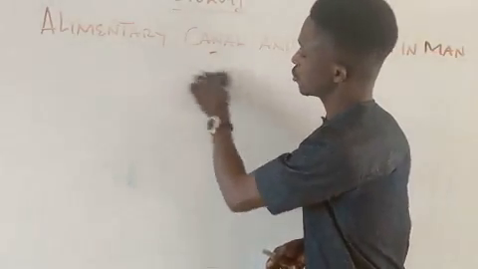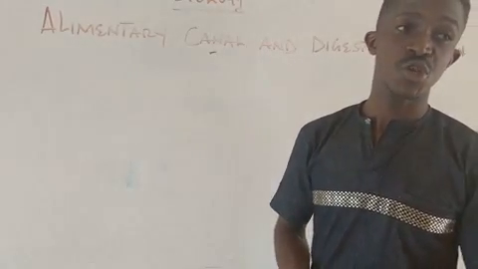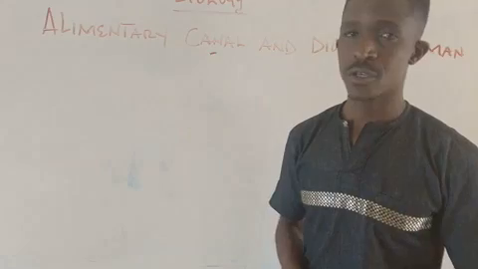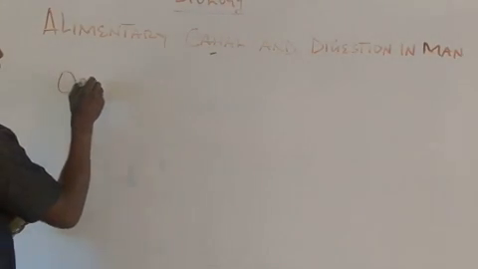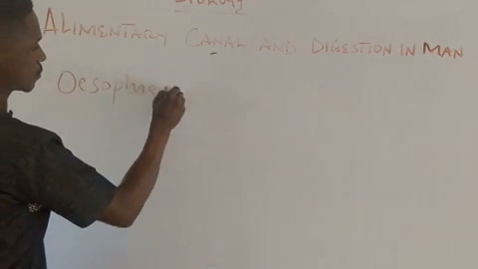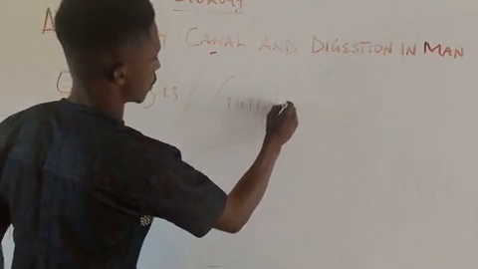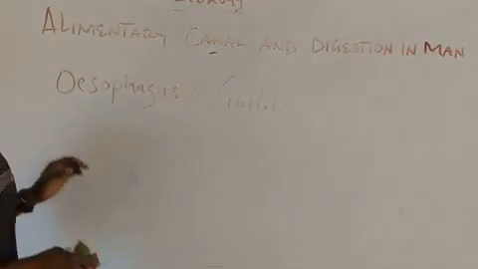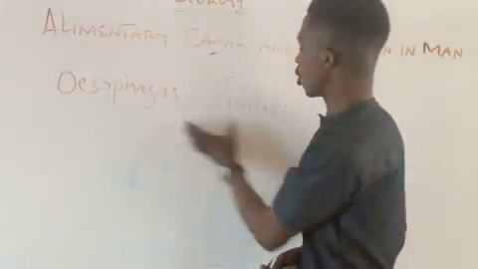So very, very important. So the next alimentary tract or canal here is what is known as the esophagus. You call it what? The esophagus or the gullet. You call it esophagus or you call it what? Gullet. So you can call it gullet or you call it what? Esophagus.